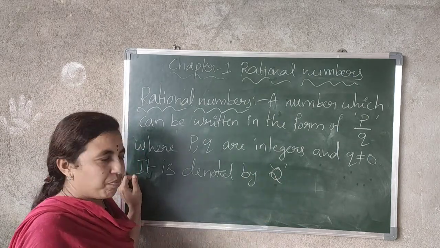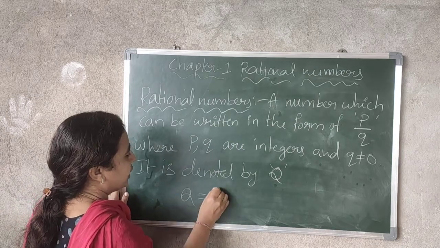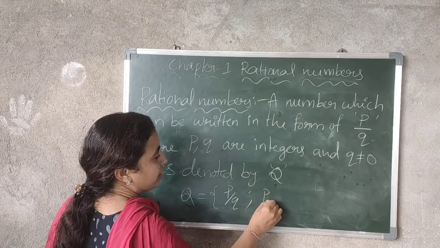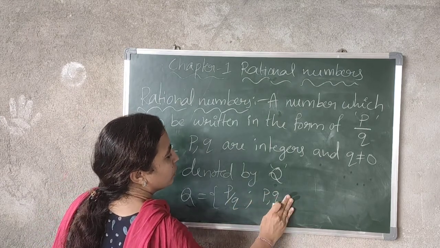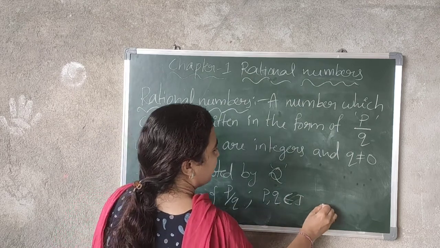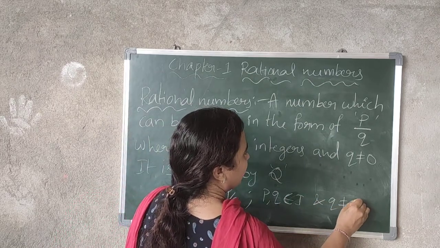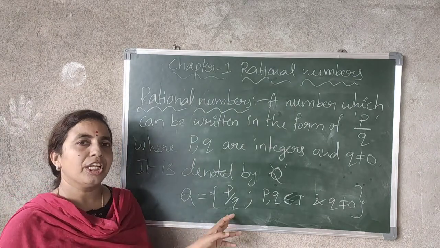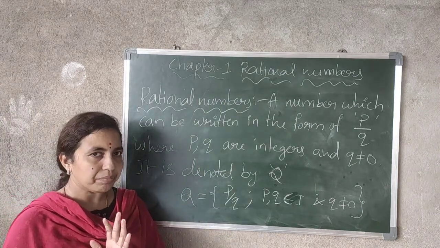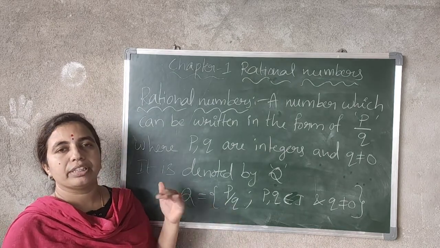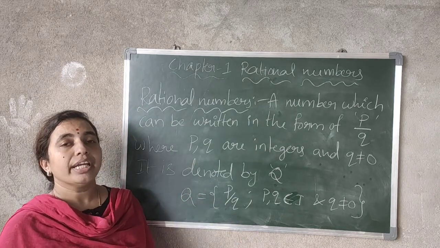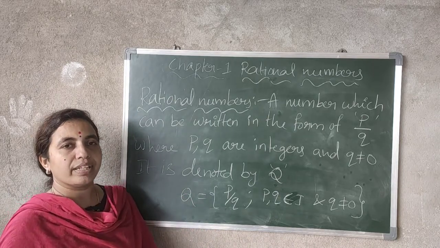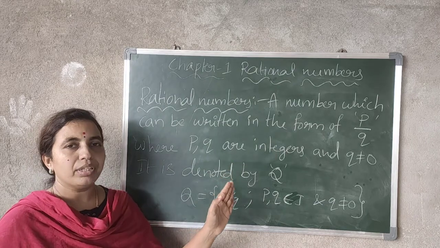Remember that. Okay. So this can be written as Q is equal to p by q, such that p comma q belongs to I and q not equal to 0. This is the set for rational numbers. So in this p by q, you will get all the natural numbers, all the whole numbers, all the integers, and including fractional numbers. All those will come under the rational number set.